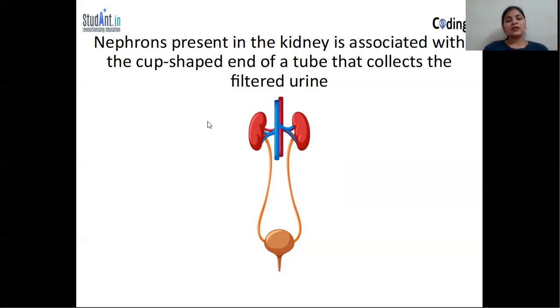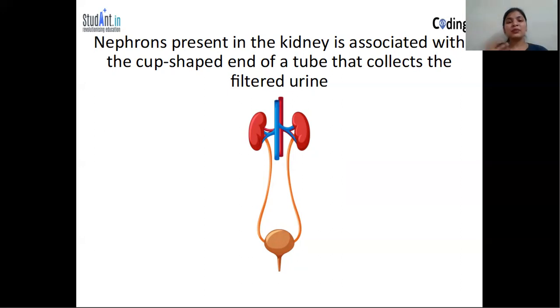Nephrons are present in the kidneys, each associated with the cup shaped end of a tube that collects the filtered urine. Nephrons are the basic functional unit of the kidney. All the filtration process is done by the nephrons. What happens when blood enters the kidney?